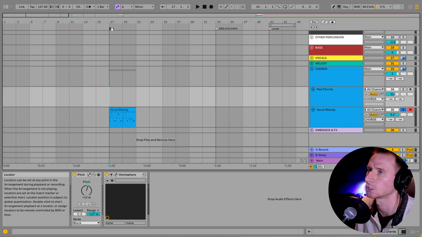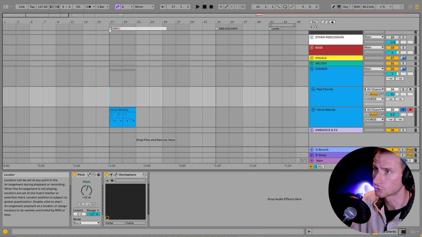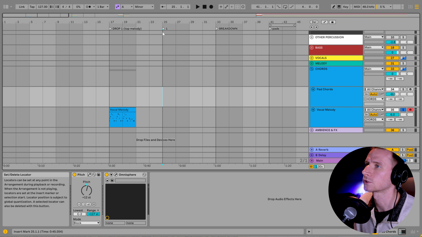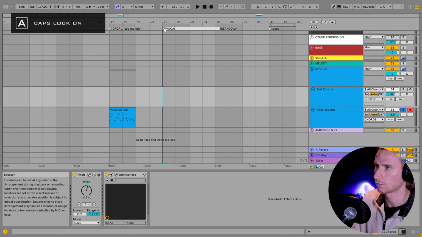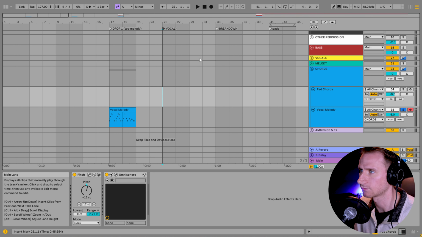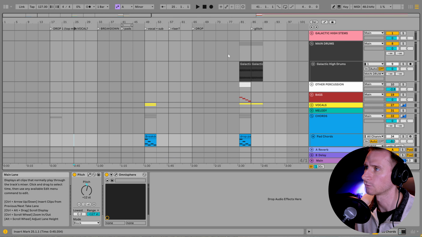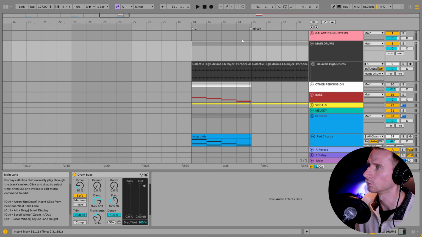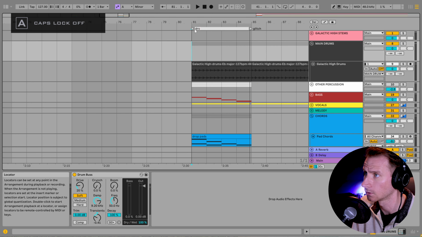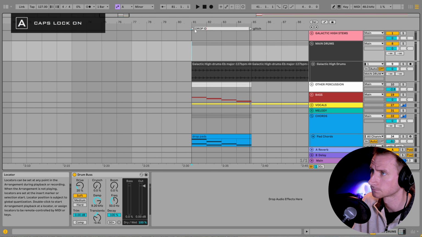Maybe we'll call this section drop 1, parentheses, top melody. And then over here, vocal question mark. Maybe we'll wait to have the vocal come in. And so let's get our drums over here, our sub over here, etc. We've still got our old drop idea over here that we'll have to revisit.